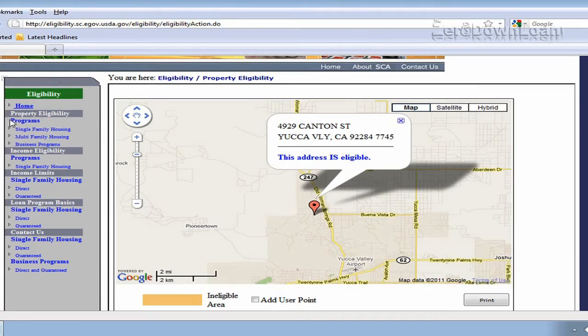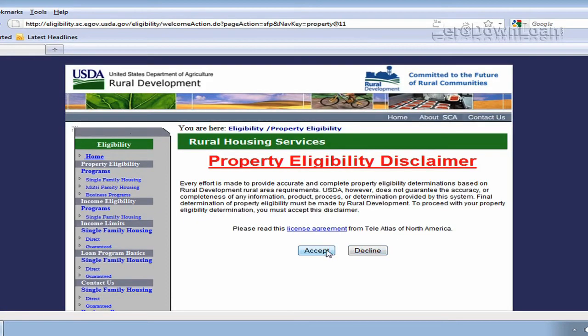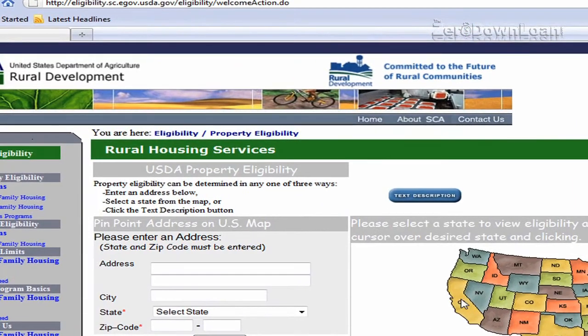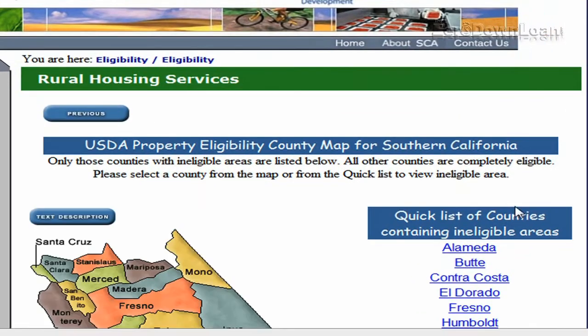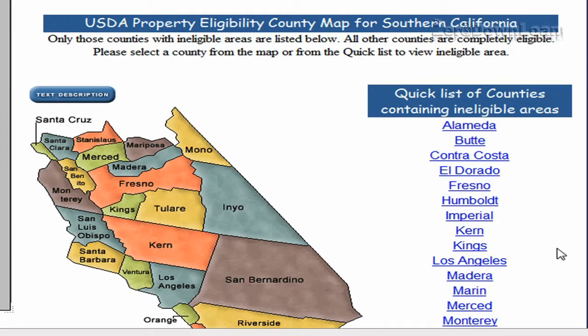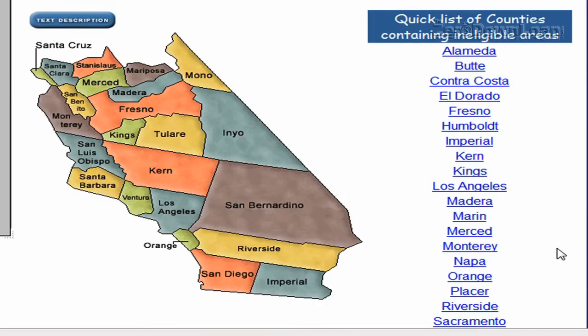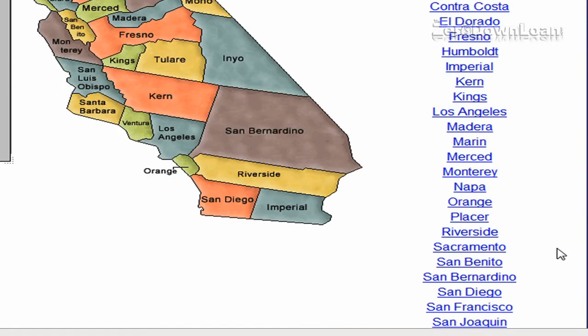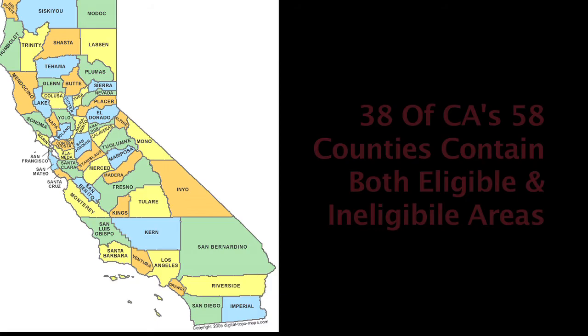I'm a little biased because at the time of this recording, I live in Riverside County, California. So I'm going to go ahead and click on California. And you'll see that even though California has 58 counties, only 30 are listed. Now this is because, as I said earlier, the other 20 in the state of California are entirely eligible. So there's no point doing a search in those areas, because if you live in those counties or you're looking for property in those counties, you'll already know that the entire geographic area of that particular county or those counties are entirely eligible. So only 38 of the 58 counties in California have both eligible and ineligible areas.